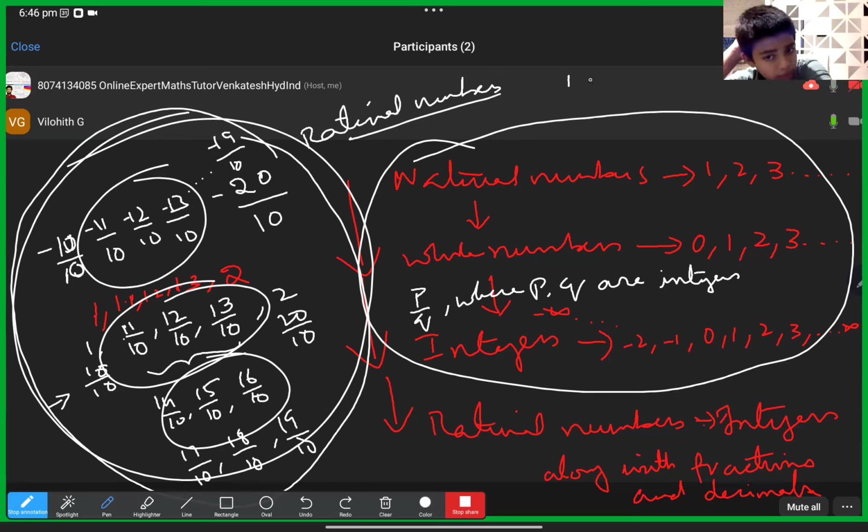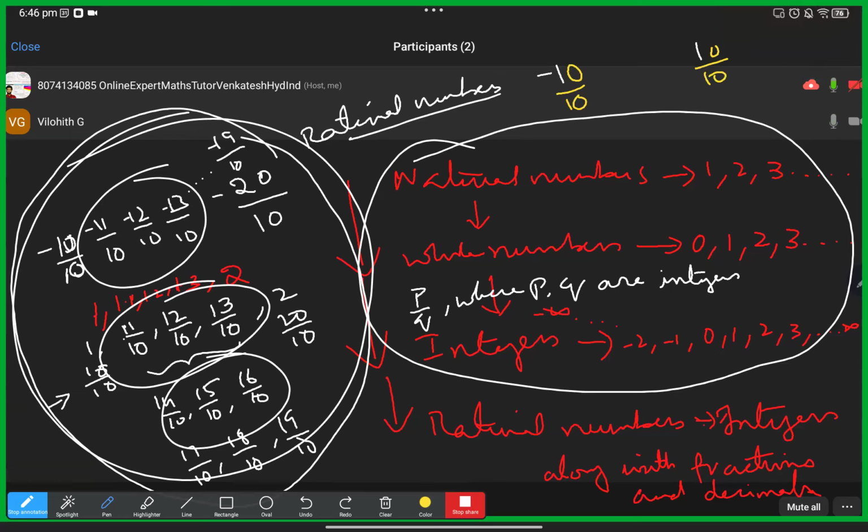Rational numbers, sir. Suppose 1 and -1 are there. We know that 1 is on the positive side and -1 is on the negative side. Now if you see -1, I can write it as minus 10 by 10, and this I can write as plus 10 by 10. How big you make it, that many more you will get. Suppose I can write 1 as 100 by 100 also, and -1 is minus 100 by 100 also.